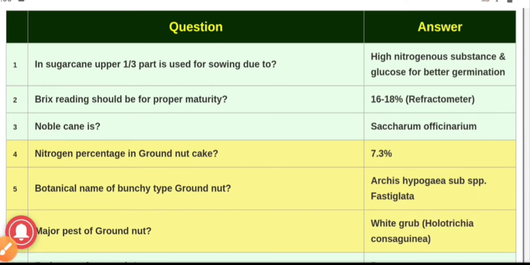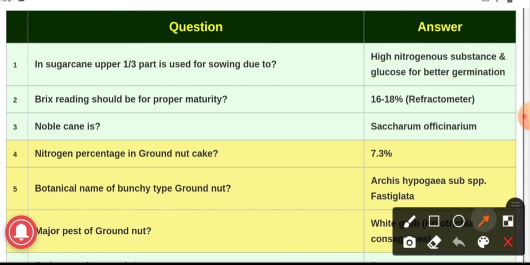Question number third. Noble cane is, and the answer is Saccharum officinarum, which is a tropical cane, thick and juicy, low in fiber content, and has a chromosome number of 2n equal to 80.